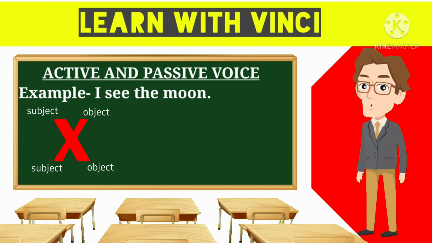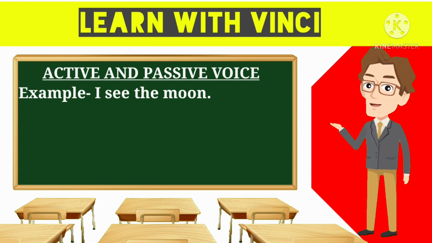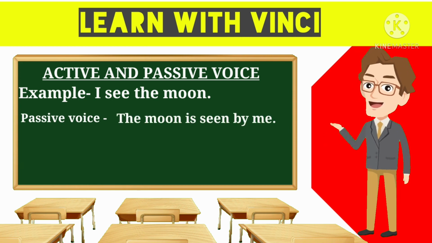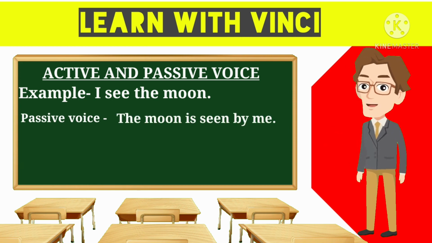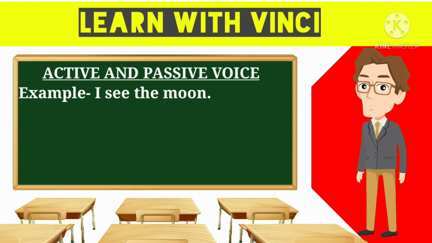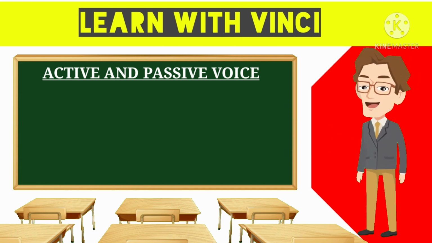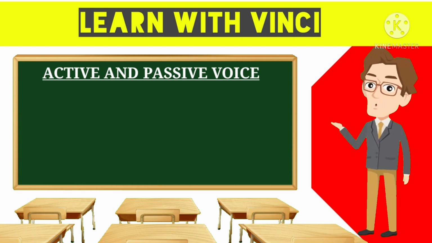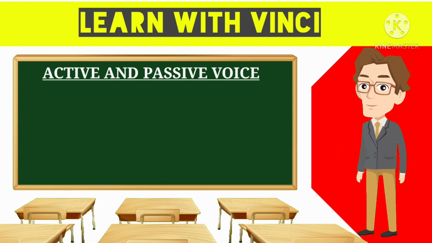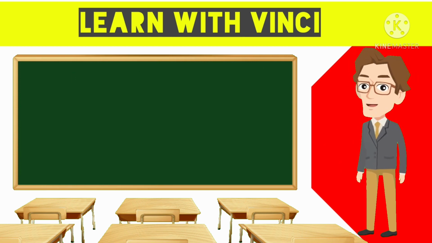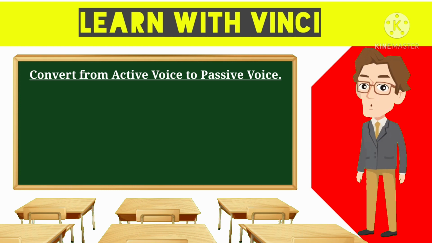So the simple conversion of this, if I want to say I see the moon in the passive voice, it will be: the moon is seen by me. Now, I have a very simple logic. It says understand the first concept and then the rest you will have no problem in understanding. Now, the basic concept is that in your examination, the teachers will tell you to convert from the active voice to the passive voice.